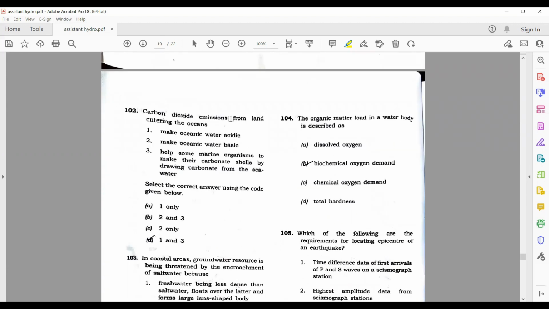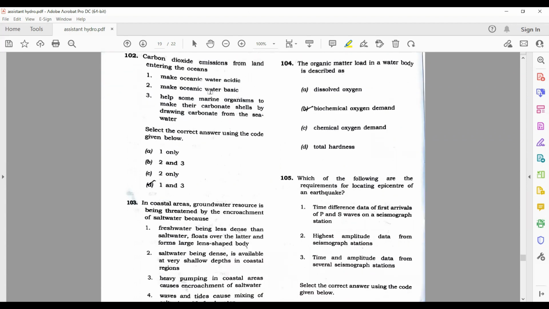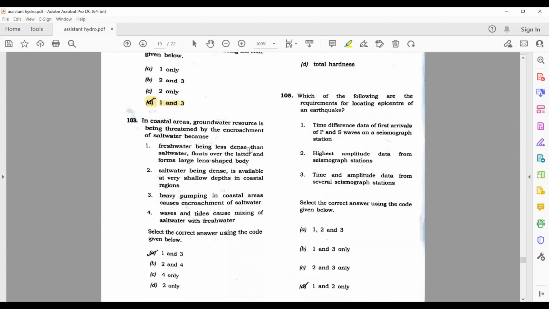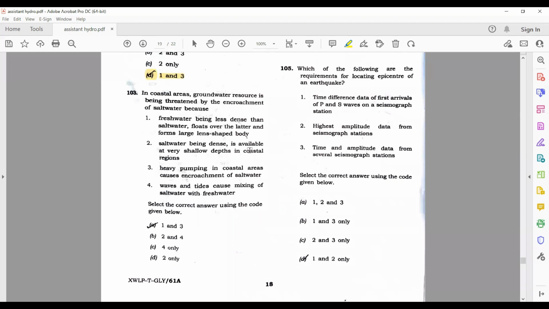Carbon dioxide emissions from land entering the oceans makes it more acidic. Okay, this is one. First is right. Basic 2 is not right. So let's read third one also. Helps some marine organisms to make their carbonates. Yes. So first and 3 is right. Let's move towards 103 question.